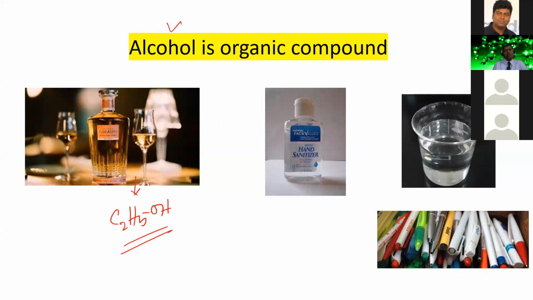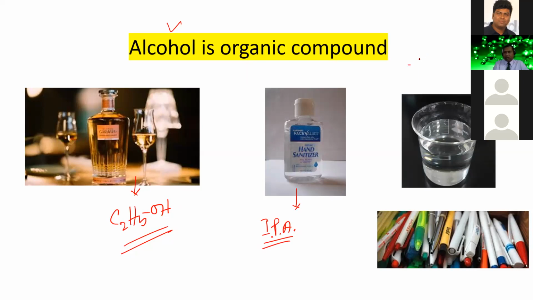We can use the alcohol. And in hand sanitizer, a chemical that is used, the name of the alcohol is IPA. IPA means isopropyl alcohol. So ethanol and isopropyl alcohol are examples of alcohol. And alcohol is an organic compound. And on the right side, some alcohol is present here. The name of the alcohol is ethylene glycol.